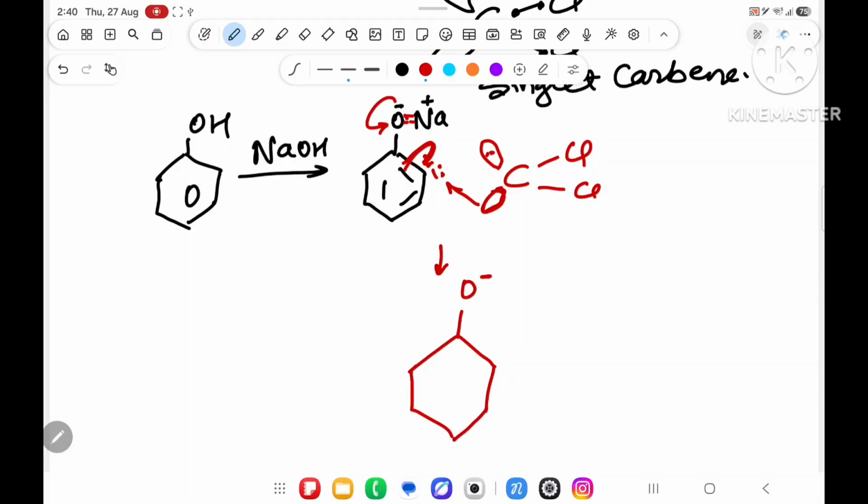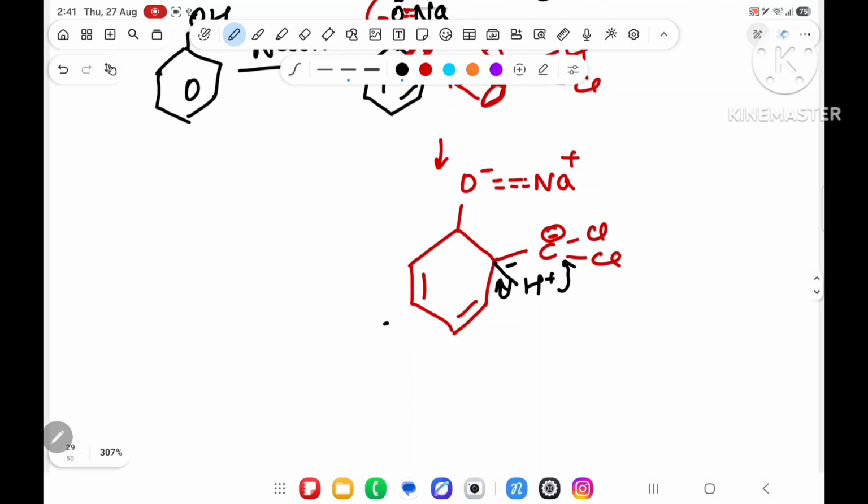Over here O minus, over here some bond is there, force of attraction between Na plus, and this bond is breaking, and over here C. That C contains one lone pair, meaning minus, and then Cl, then Cl. Over here this compound contains hydrogen. Hydrogen will go outside, giving the lone pair, minus and plus, and this plus will come to the negative carbon. What will you get?